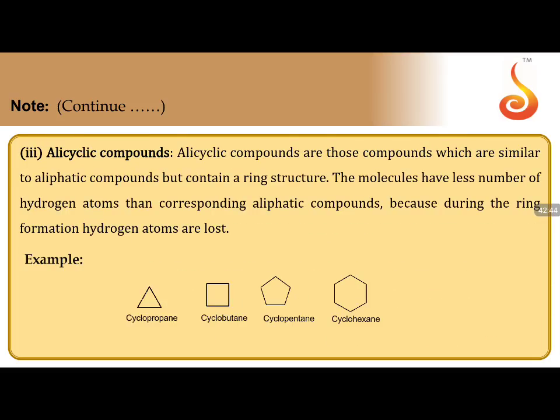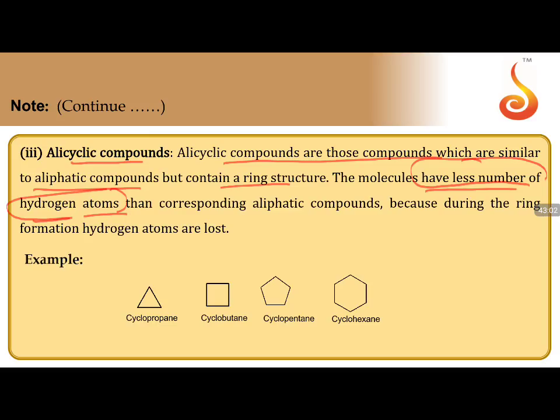Next one, alicyclic compounds. Alicyclic compounds are those compounds which are similar to aliphatic but contain a ring structure. These molecules have less number of hydrogen atoms than corresponding aliphatic compounds. Less number of hydrogen atoms. Please try to understand this point.